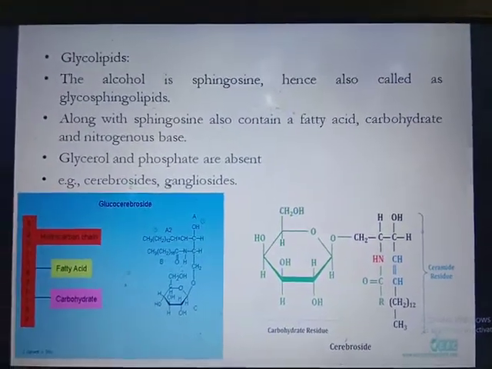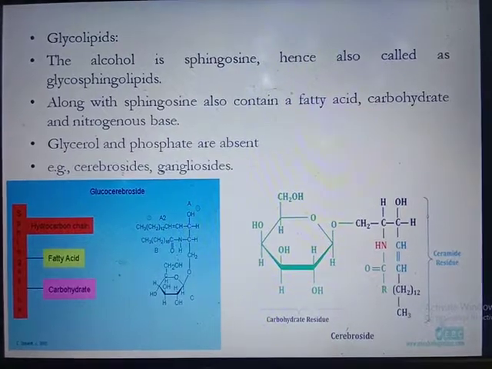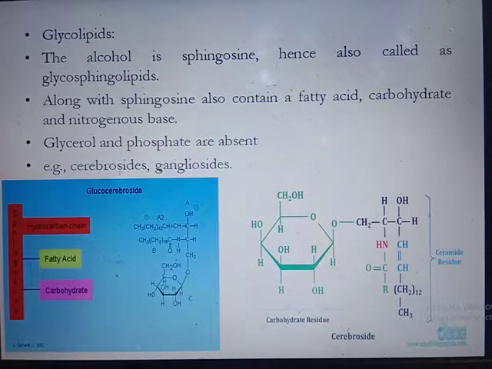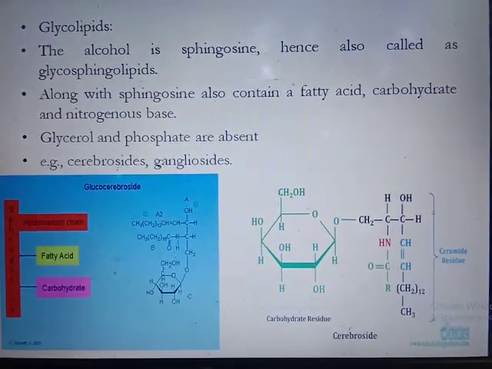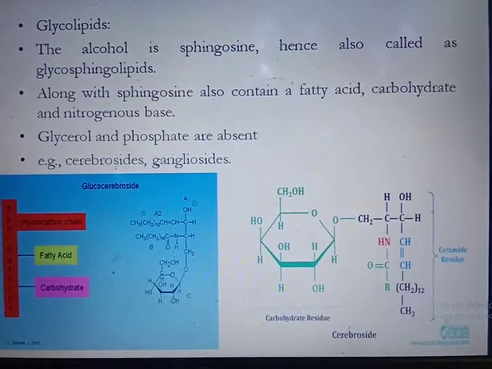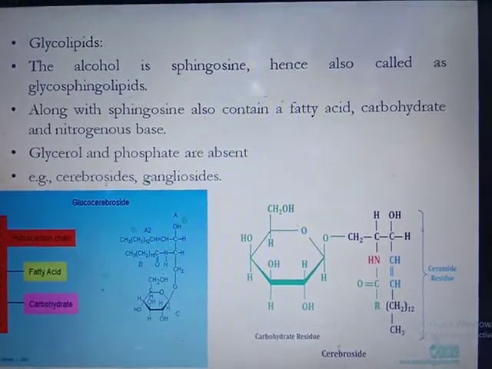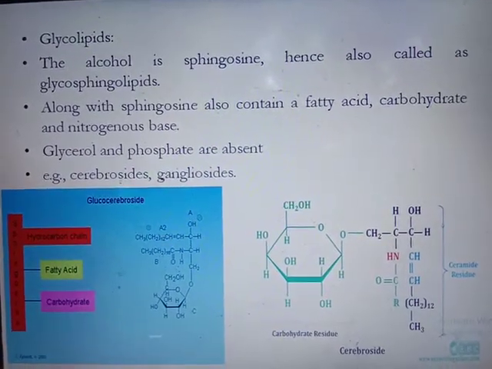Then glycolipid. In glycolipid, the alcohol is sphingosine. Sphingosine acts as an alcohol. Hence, it is also called glycosphingolipid. Along with sphingosine, glycolipid also contains fatty acid, carbohydrate and nitrogenous base. The glycolipid is named so because a carbohydrate moiety is found in this lipid.